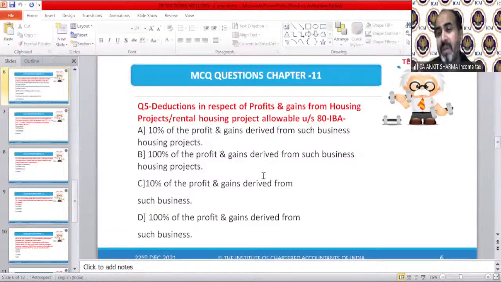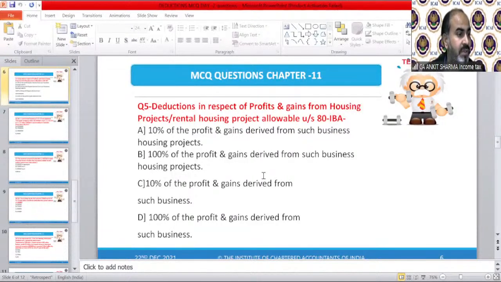Sometimes it happens in MCQs that you do not get the exact correct answer. So you should opt for the best answer. You might not get the exact answer you want, so out of the four options you have to find the best one. Please remember it and answer this question wisely.